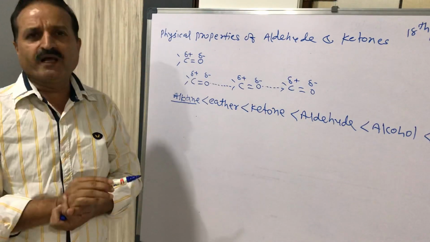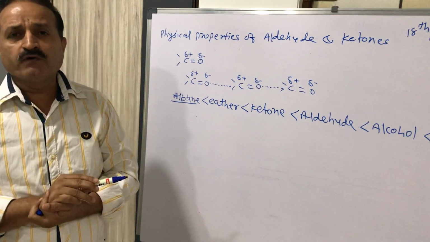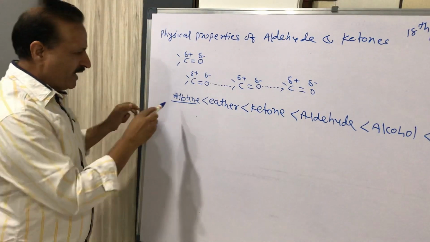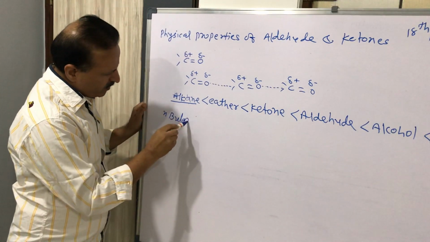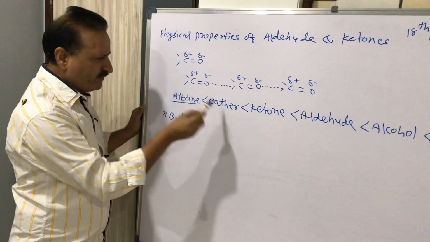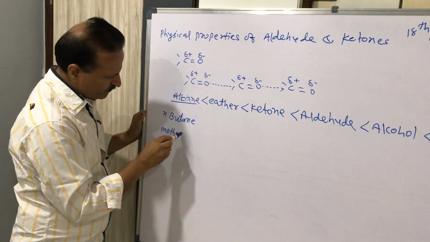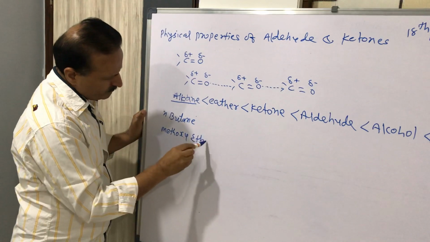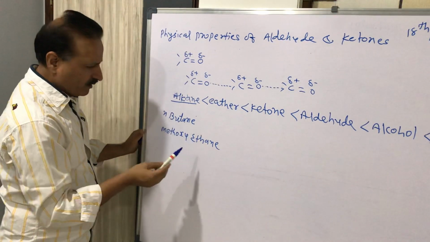For that we are taking one proper example of each functional group. Suppose alkane, then it is n-butane. Then ether, which is methoxyethane. Then ketone.